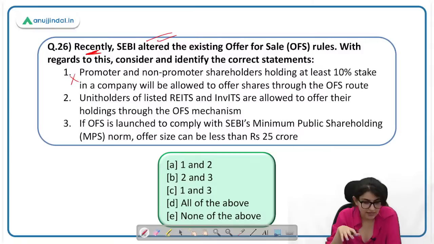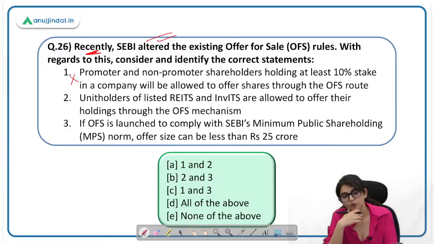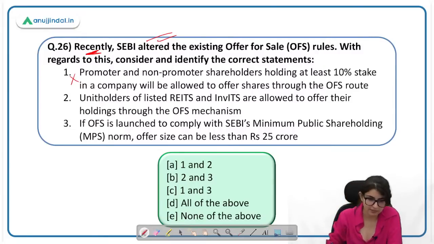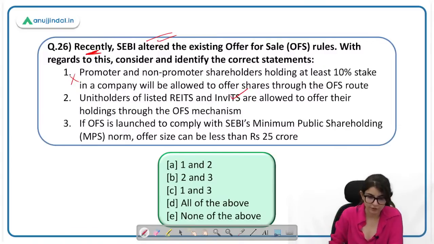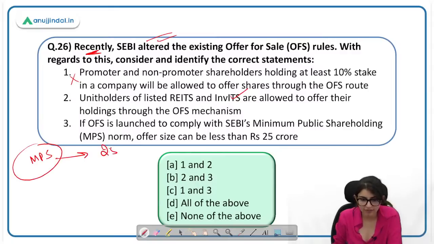Next statement says unit holders of listed REITs and InvITs are allowed to offer their holding through OFS mechanism. This is correct. OFS is launched to comply with SEBI's minimum public shareholding norm. Offer size can be less than 25 crore. Okay, minimum public shareholding में 25 crore की shareholding आपको लानी होती है public shareholding. So this is actually a norm.